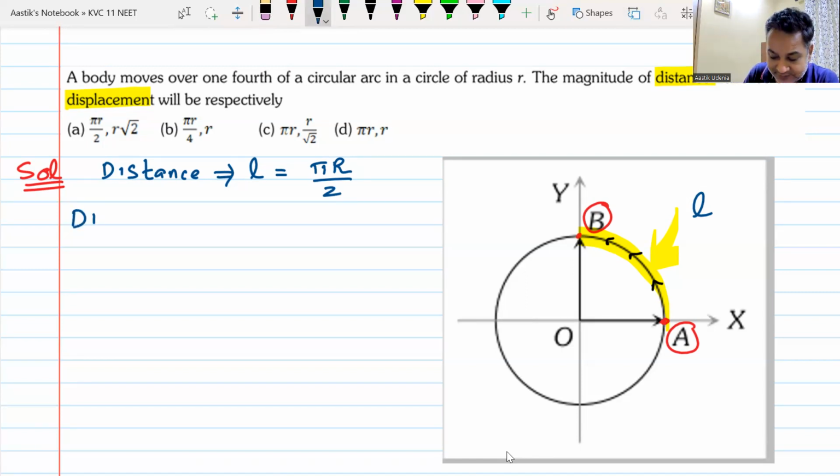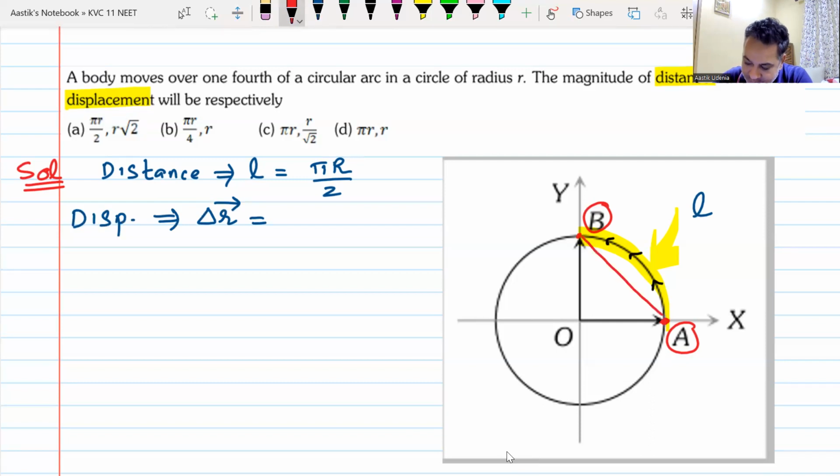So now we will write the displacement, delta r vector. And when I write displacement, I will write it completely. I'll have to draw a vector joining initial point A to final point B. Yes or no? That vector here is the AB vector.